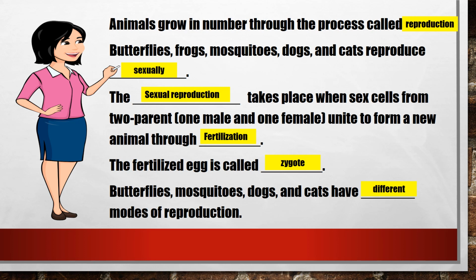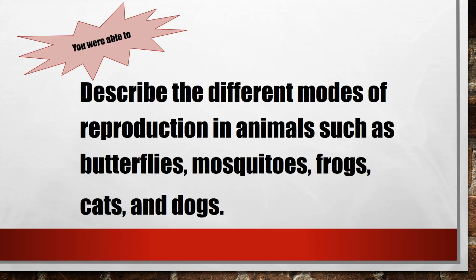I'm glad you got all your answers correct. You were able to describe the different modes of reproduction in animals such as butterflies, mosquitoes, frogs, cats, and dogs.